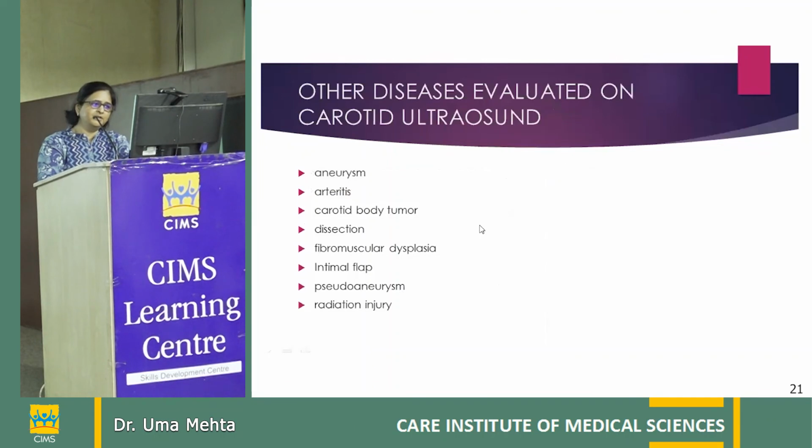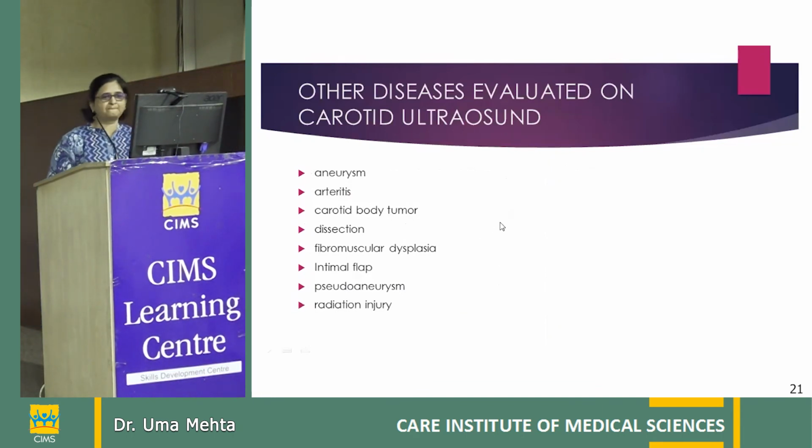Other diseases which can be evaluated on carotid ultrasound are the aneurysm, arteritis, carotid body tumor, dissection, fibromuscular dysplasia, intimal flap, which is less sensitive, pseudoaneurysm, and radiation injury. But these are a topic by itself, and I won't be describing it.